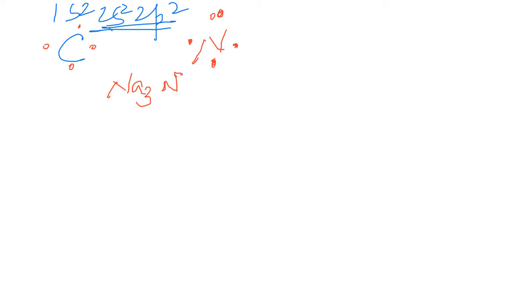Now 3 sodium and 1 nitrogen, like this, because sodium has 1 electron and nitrogen needs 3 electrons.